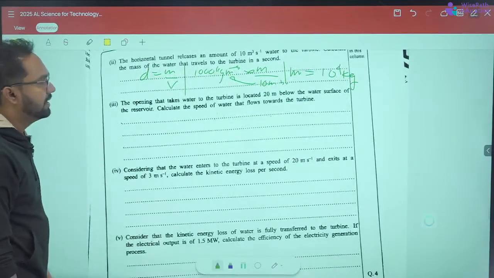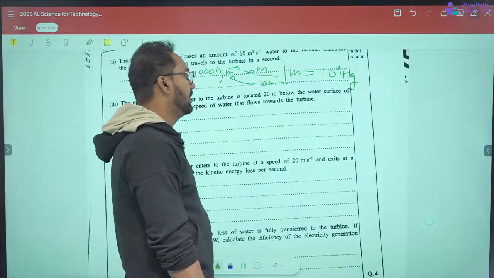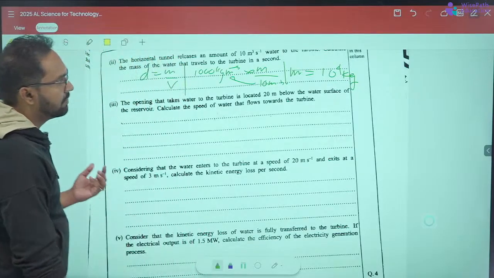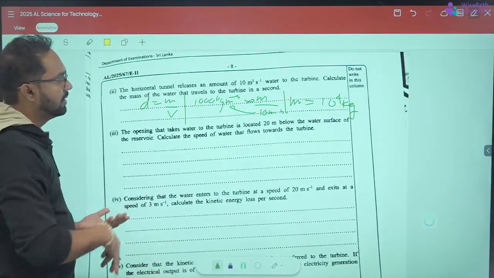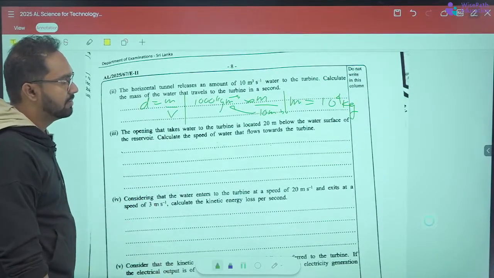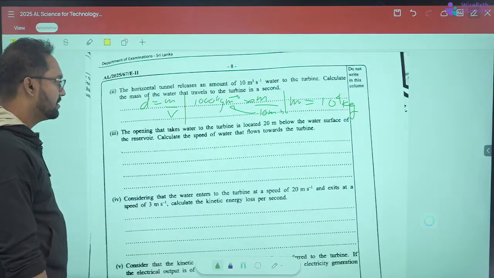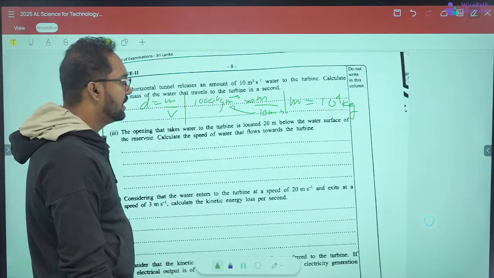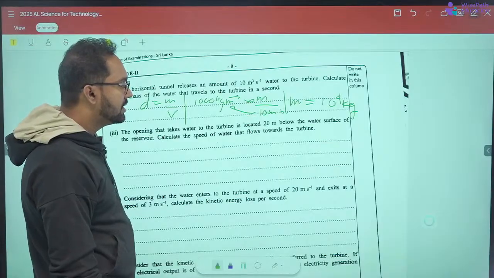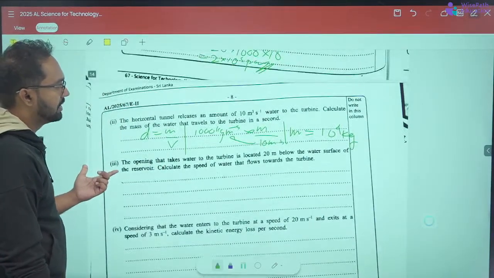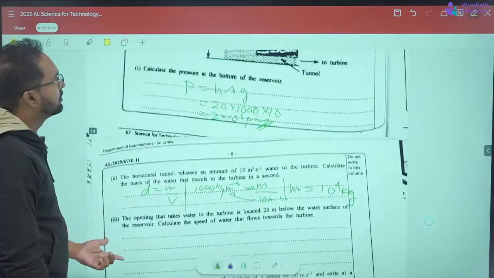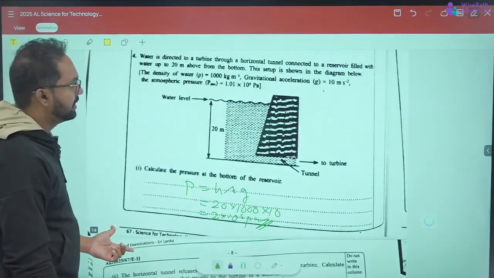The opening that takes water to the turbine is located 20 meters below the water surface of the reservoir, right? Calculate the speed of water that flows towards the turbine. So that should be A1 V1 equals A2 V2. So is the cross-sectional area given?